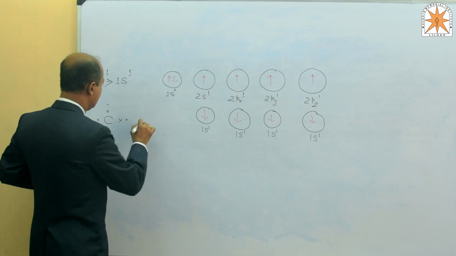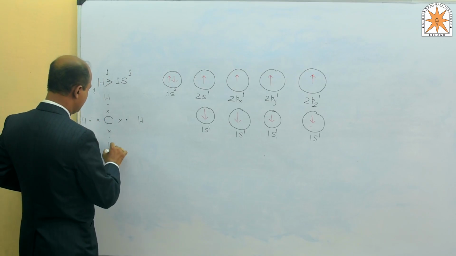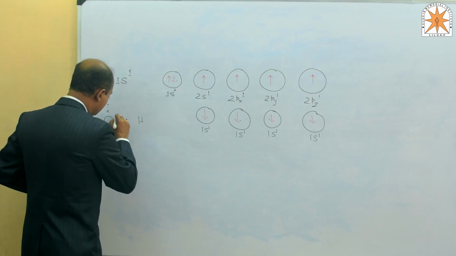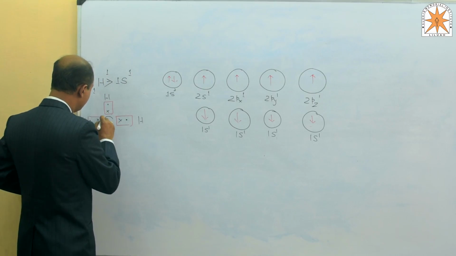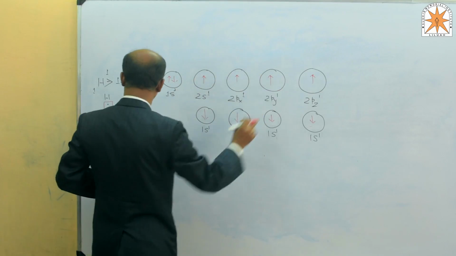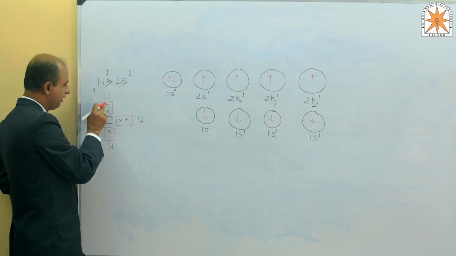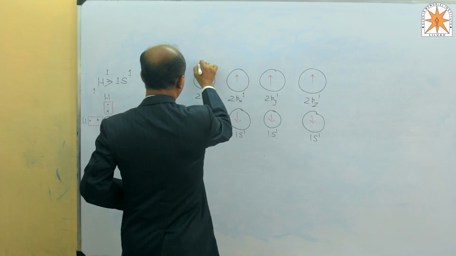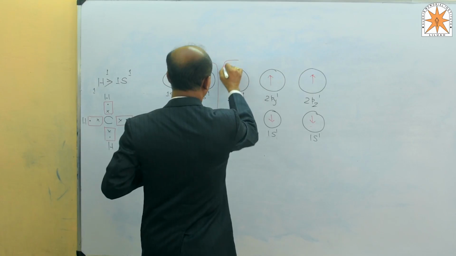Sharing takes place with hydrogen, hydrogen, hydrogen, and hydrogen. These 4 unpaired electrons, 1, 2, 3, 4, and the 1s1 from each hydrogen get overlapped over here.